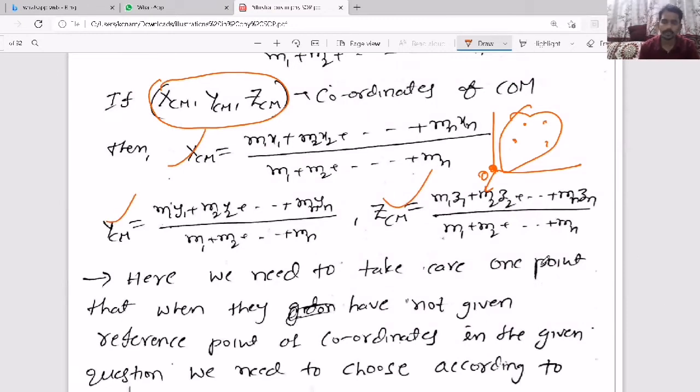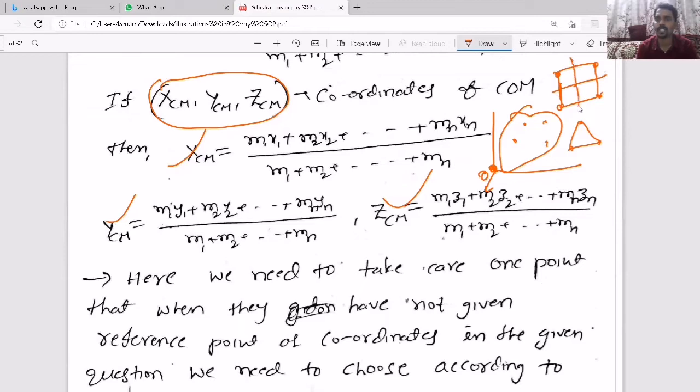But you have to struggle a little bit when they have not given the coordinates. Suppose they give a system, for example, 4 masses kept at 4 corners of a square, or 3 masses kept at 3 corners of a triangle. Then depending on the options or the question they ask, first you need to choose which point to be considered as origin.